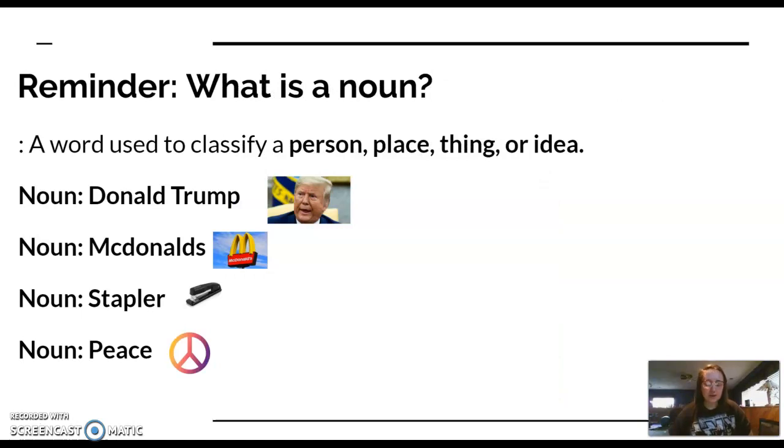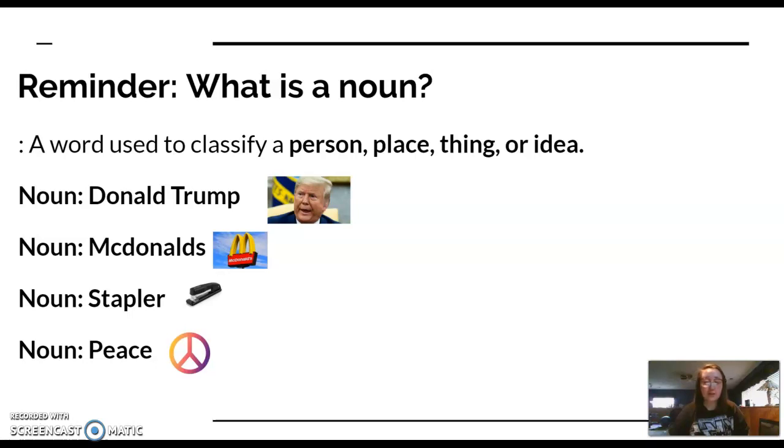So since we're talking about nouns as adjectives, I want to make sure that we're all on the same page about what exactly a noun is. I know you learned about this back in either quarter 1 or quarter 2. I don't know, I was there for part of it, but I don't really remember. So what is a noun? A noun is a word used to classify a person, place, thing, or idea. So those are your top 4.